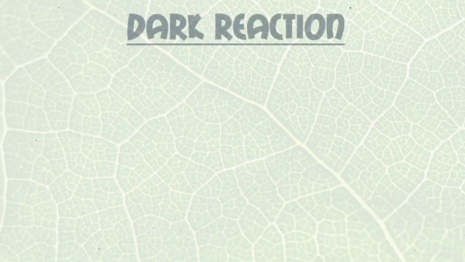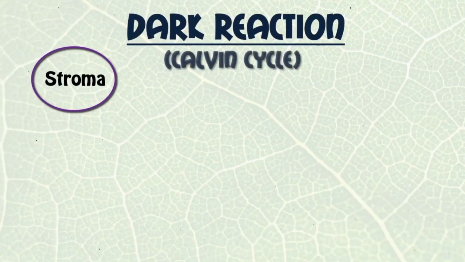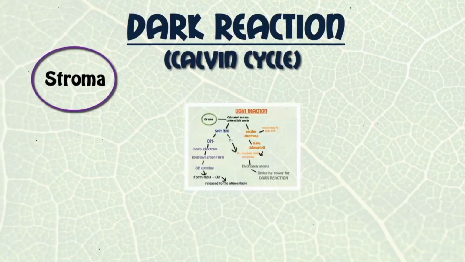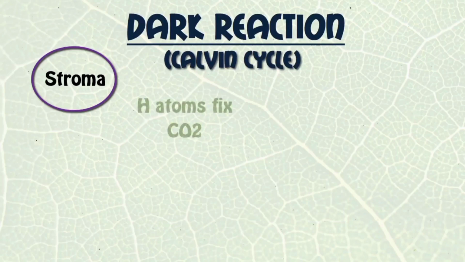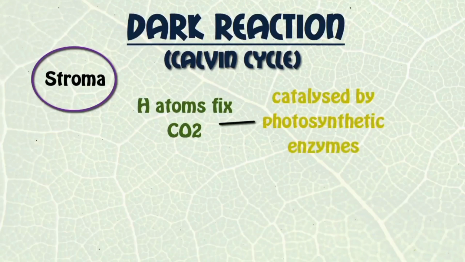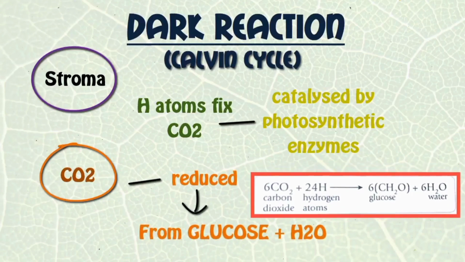So let's move on to dark reaction. Dark reaction occurs at stroma. Dark reaction is also known as the Calvin cycle. Dark reaction does not require light energy. So remember the hydrogen atoms that were released during light reaction? During dark reaction, the hydrogen atoms are used to feed carbon dioxide into a series of reactions catalyzed by photosynthetic enzymes. The overall reactions cause the carbon dioxide to be reduced into glucose and water.